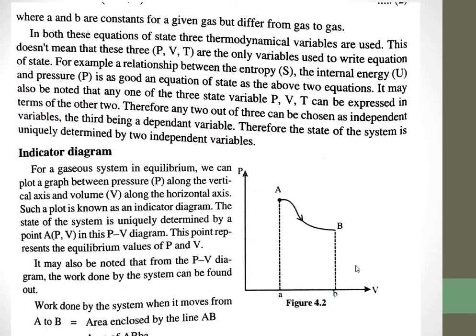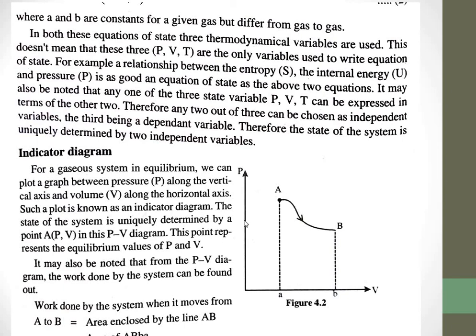We can draw a PV diagram, we can draw a PT diagram, we can also draw an entropy-temperature, ST diagram, or different types of diagrams. So a diagram connecting any two thermodynamic variables is known as an indicator diagram, which will describe the system.